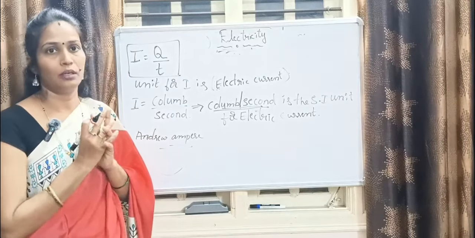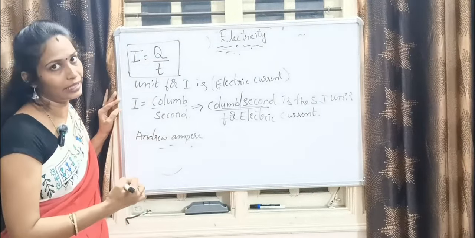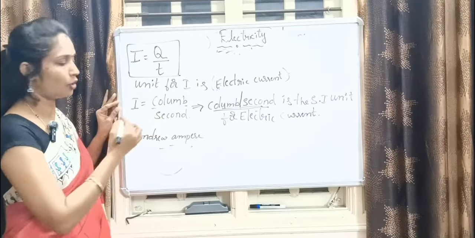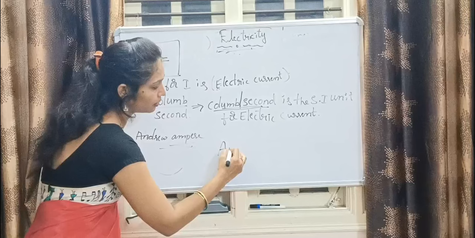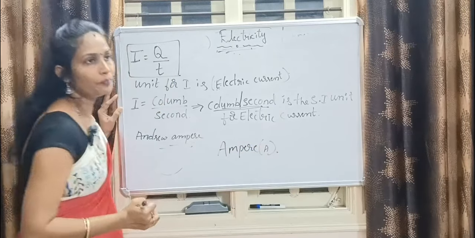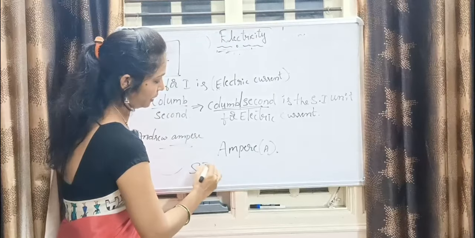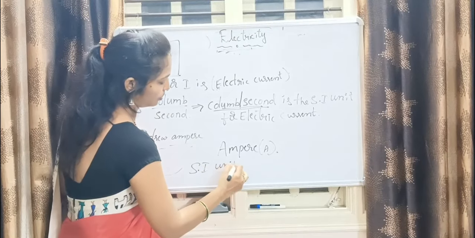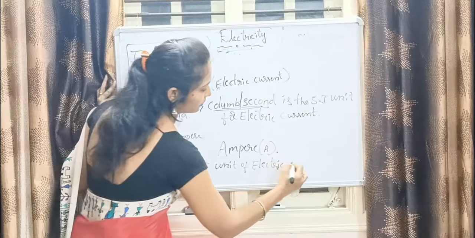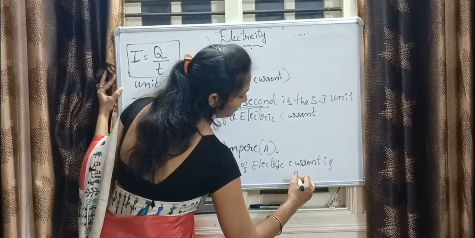Because of that, in honor of that, the electric current SI unit got a new name called ampere. The SI unit of electric current is ampere.